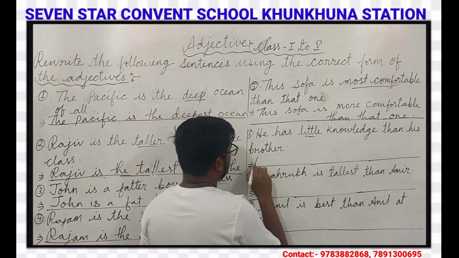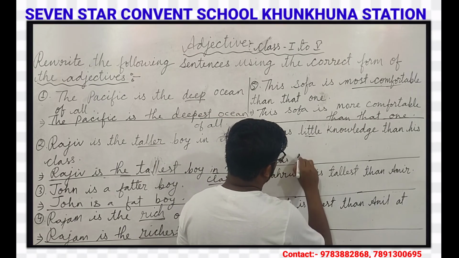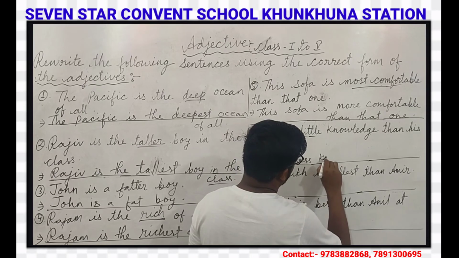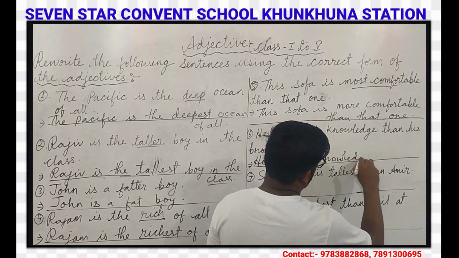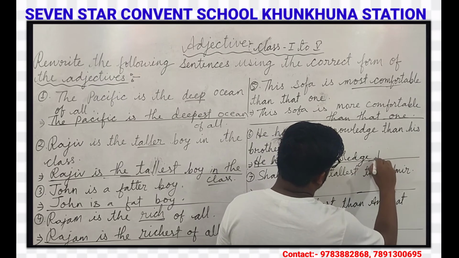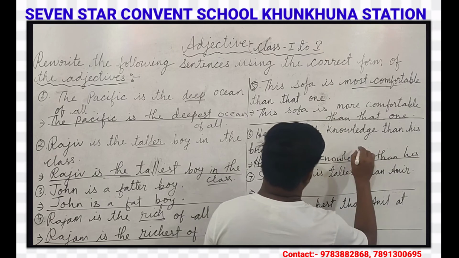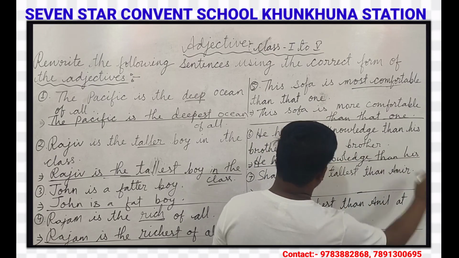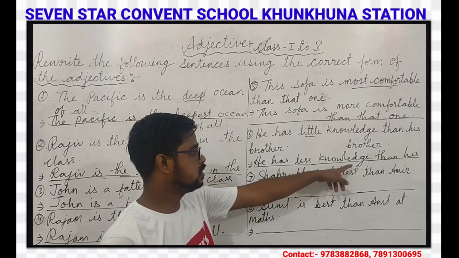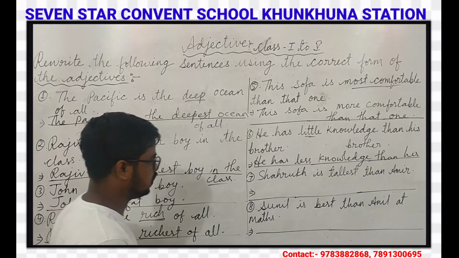He has less knowledge than his brother. This is the correct form of the adjective.